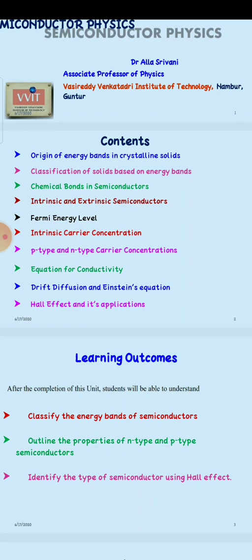Let's come to the amorphous solids. There is no regularity in the arrangement of atoms. They are isotropic in nature, in which physical properties like conductivity and refractive index don't depend upon the direction. They do not have well-defined melting and freezing points.